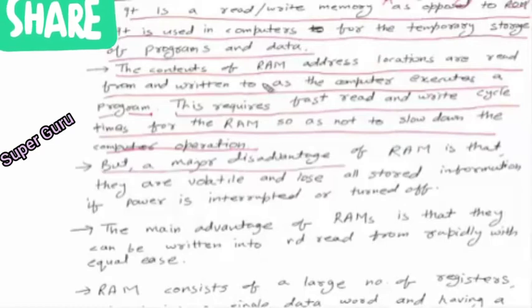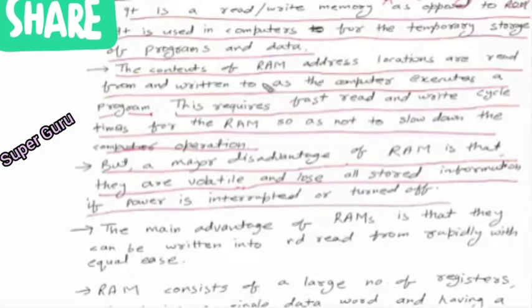But a major disadvantage of RAM is that it is volatile. Volatile means if the power goes off, the contents will also go off. So it will lose all stored information if power is interrupted or turned off. So we can say that RAM is volatile in nature.